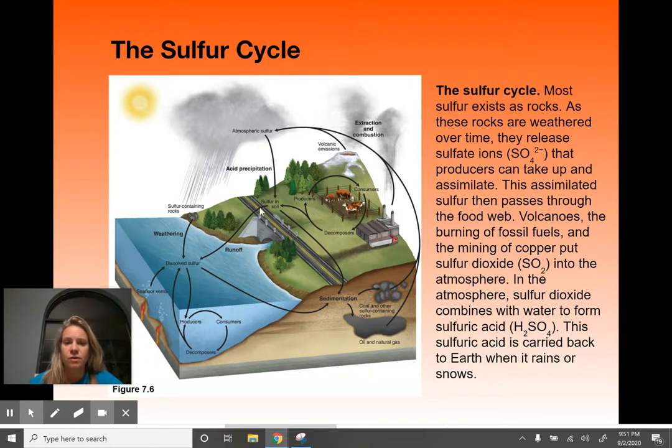But anyway, the sulfur comes down. Let's say it precipitates out as acid rain, and then leaches back into the soil, gets into the oceans, and creates a more acidic environment for the oceans as well. So carbon dioxide and sulfur play a big part in ocean acidification, which is basically destroying the coral right now. That's one of the main components of coral bleaching. A little bit is temperature change, but a lot of coral bleaching has to do with too much carbon dioxide and sulfur making the oceans more acidic. So that's the sulfur cycle.